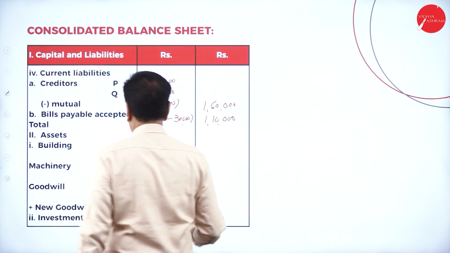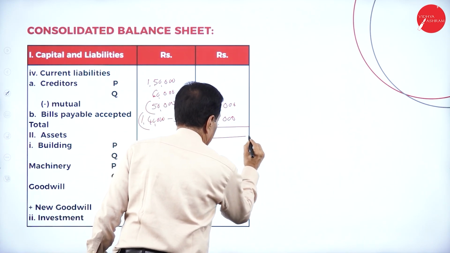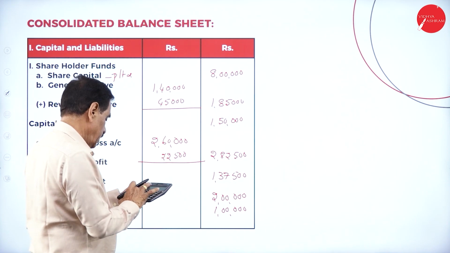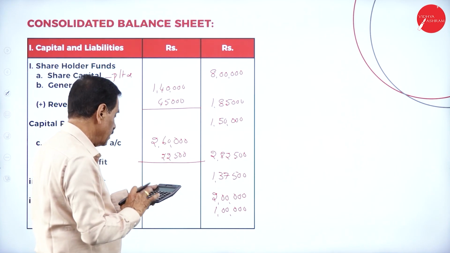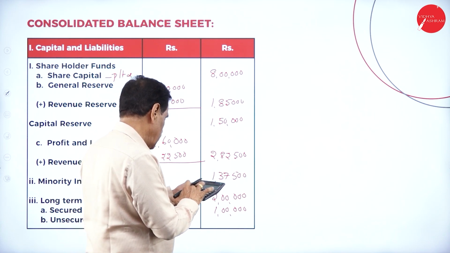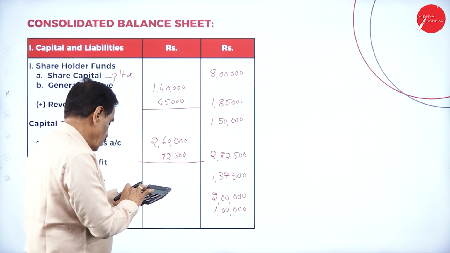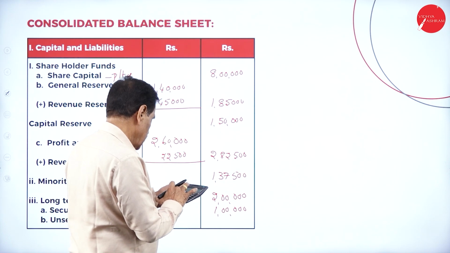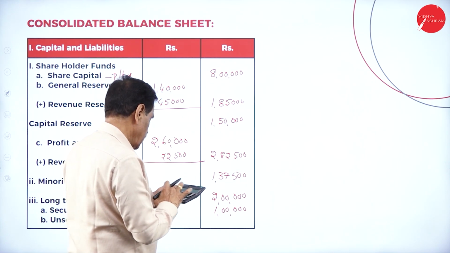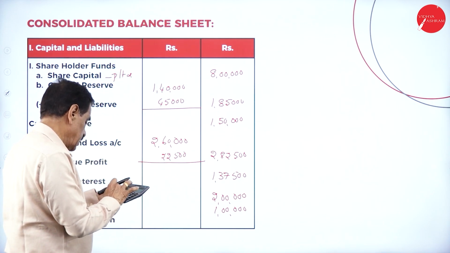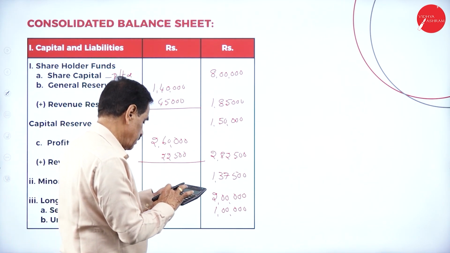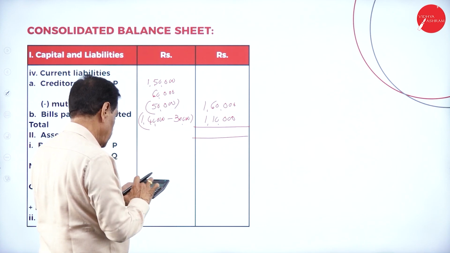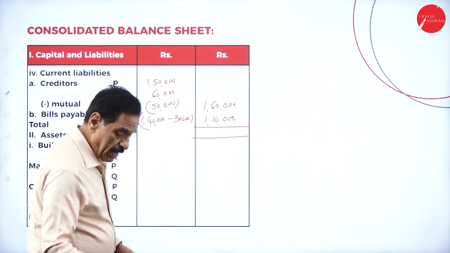So this is your total. So make the total: 8 lakh plus 1,85,000 plus 1,50,000 plus 2,82,500 plus 1,37,500 plus 1,60,000 plus 1 lakh, 21,25,000.